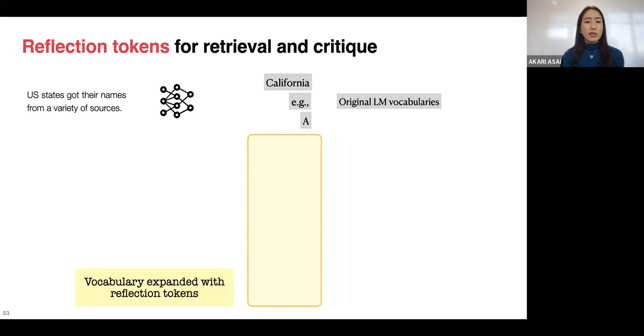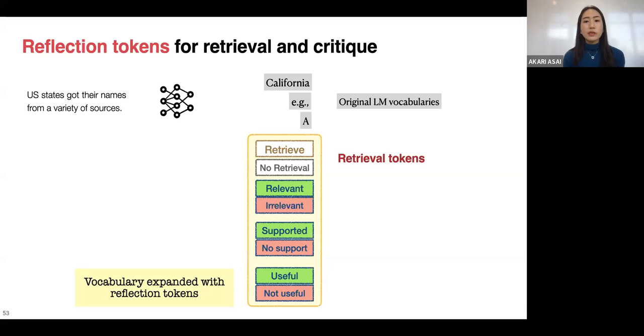Instead, we expanded this vocabulary with special tokens, which we call reflection tokens. These special tokens can be tokens that control retrieval, or tokens that criticize the model output or the retrieved document. The first two special tokens, relevant or irrelevant, indicate whether the document is helpful or not. The second group, supported or no support, indicates whether the model output is supported by the document. And the last one gives feedback on the overall quality of generation.